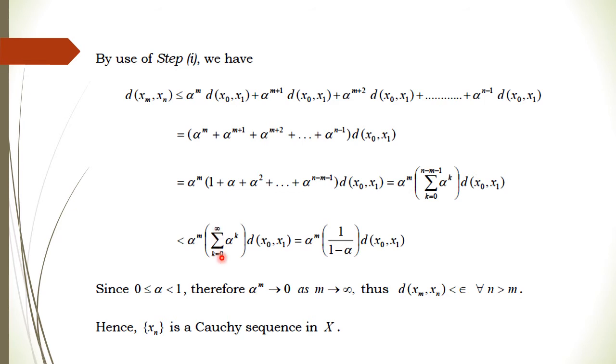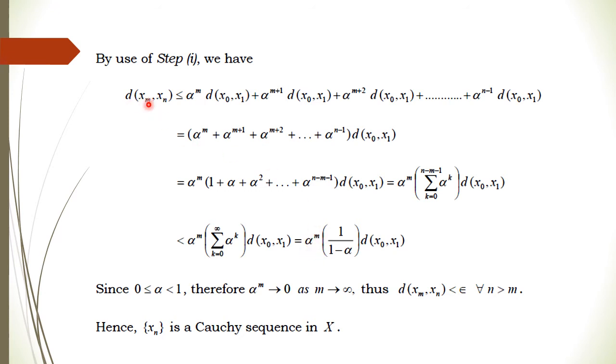Okay, so now since this is a GP series, what will be the sum of this series? It will be a upon 1 minus r. Here a is 1 and r is alpha, so it will be 1 over 1 minus alpha. So we get this thing. Now further, our alpha is strictly less than 1. So whenever m is going to infinity, alpha to the power m goes to 0. This is some finite number, this is also some finite number, right? So this quantity is finite and this is going to 0 as m goes to infinity.